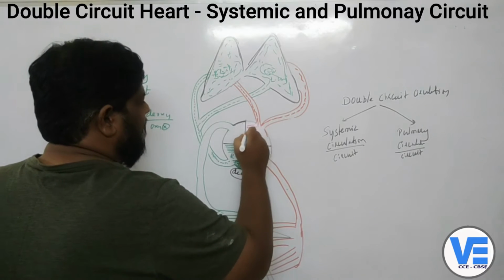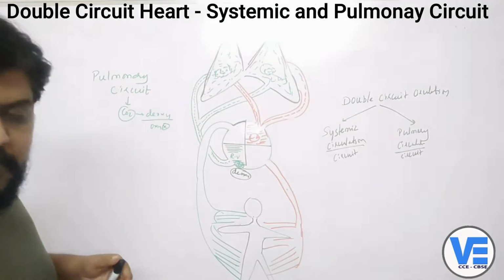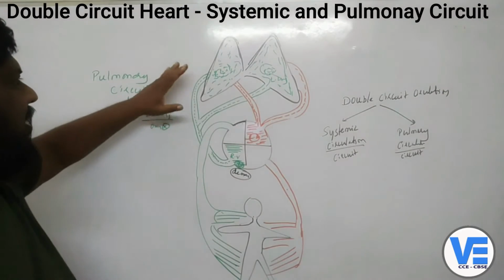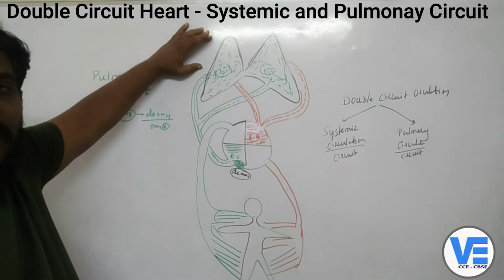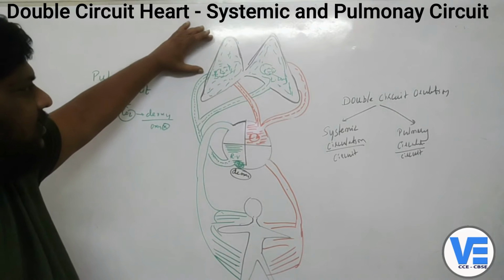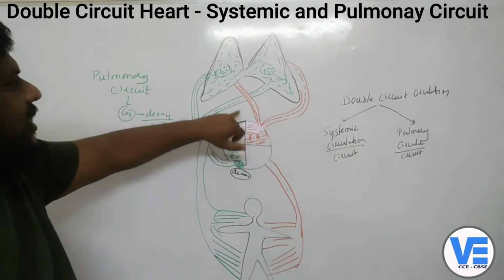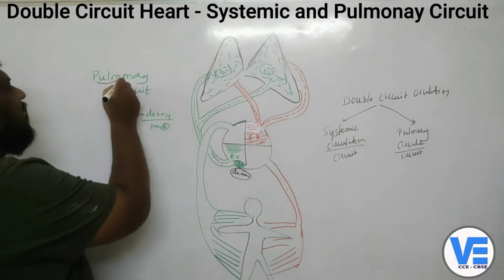So left auricle will have the oxygenated blood. So this is the pulmonary circuit, right? Why is it called the pulmonary circuit? Because it is taking place with the help of the lungs, because the lungs are making the purification, because it's the circuit between the heart and the lungs. So that's why we are calling it the pulmonary circuit.